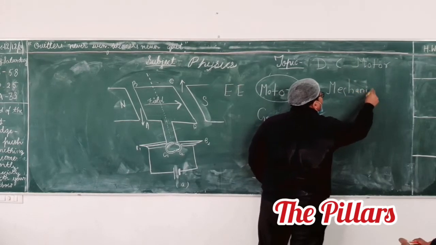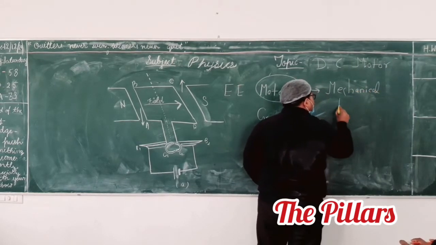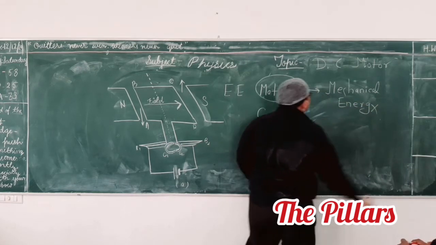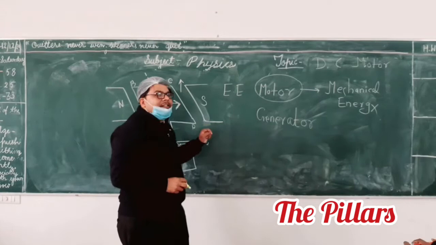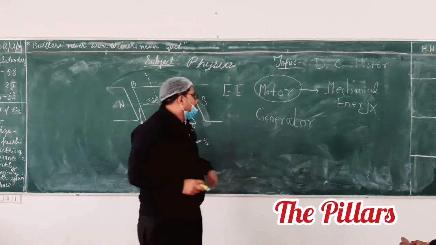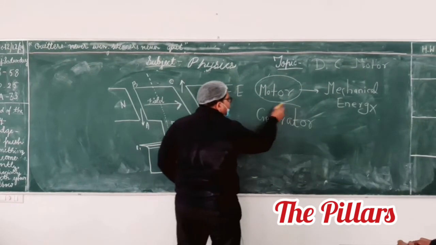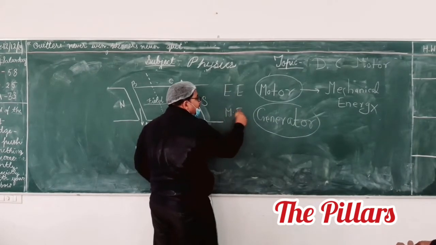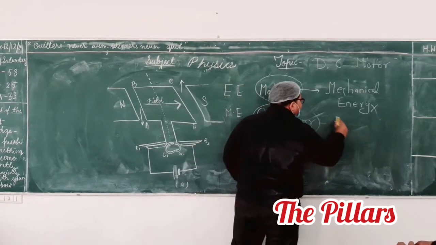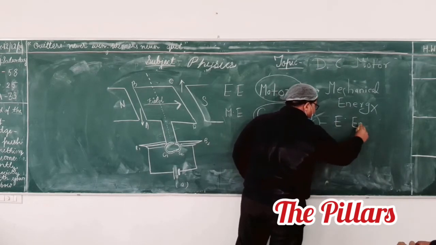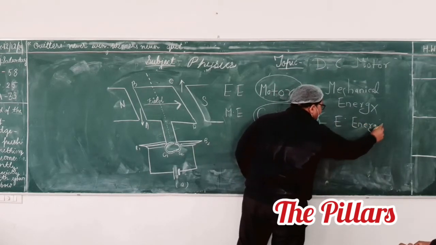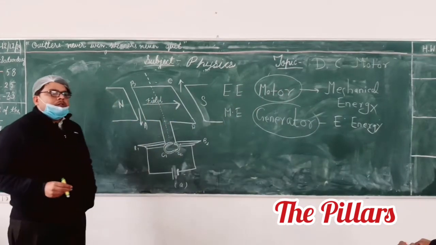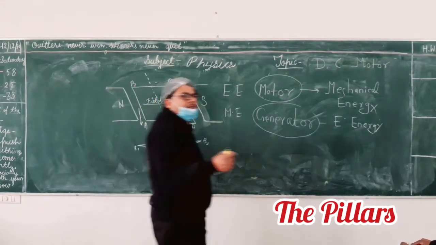In an electric motor, what is happening? Conversion of electrical energy into mechanical energy. But in a generator, what is happening? Conversion of mechanical energy to electrical energy. Any confusion? This is happening, right? Yes or no? Yes. So basically, generator and motor are energy conversion devices.